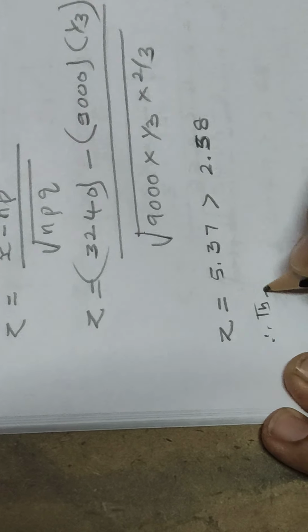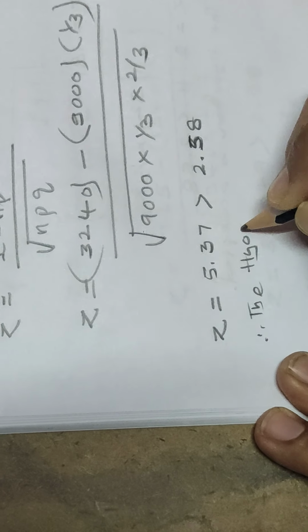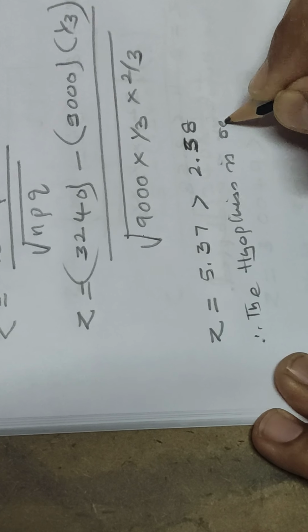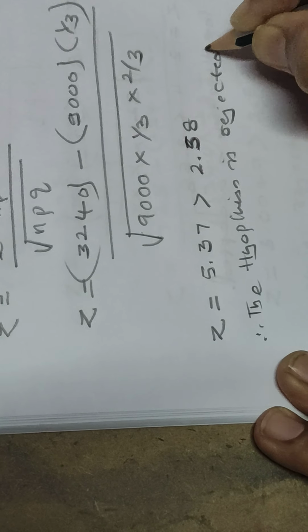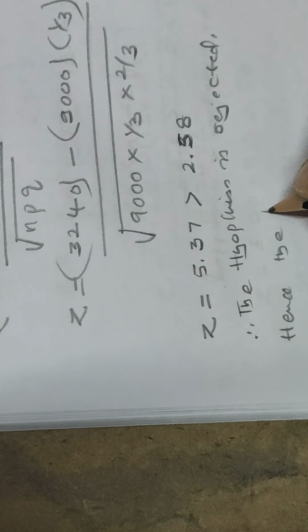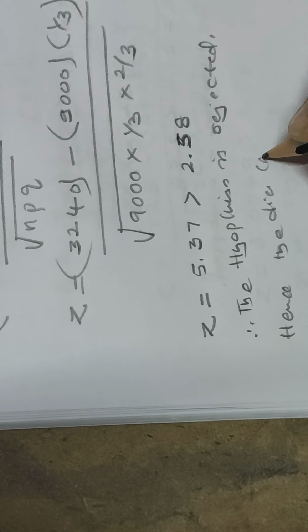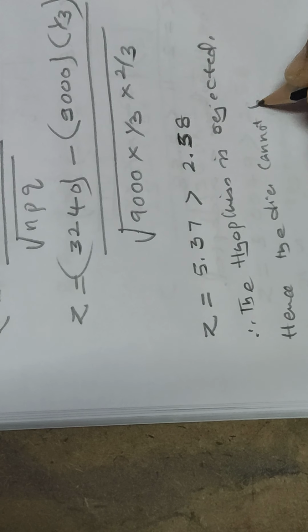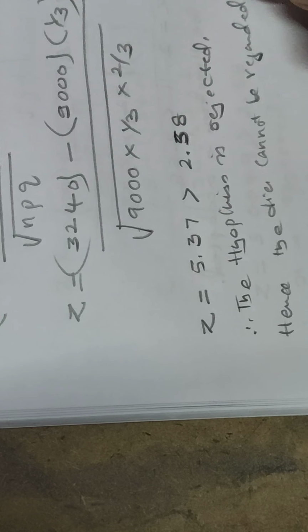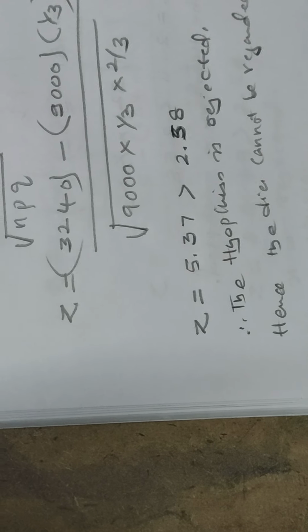Therefore the hypothesis is rejected, hence the die cannot be regarded as an unbiased one.